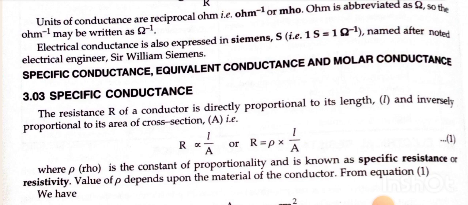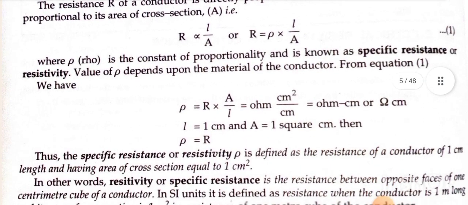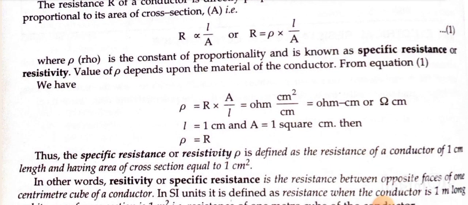From equation first we have ρ = R × A/L = ohm centimeter square divided by centimeter = ohm centimeter, Ω cm.